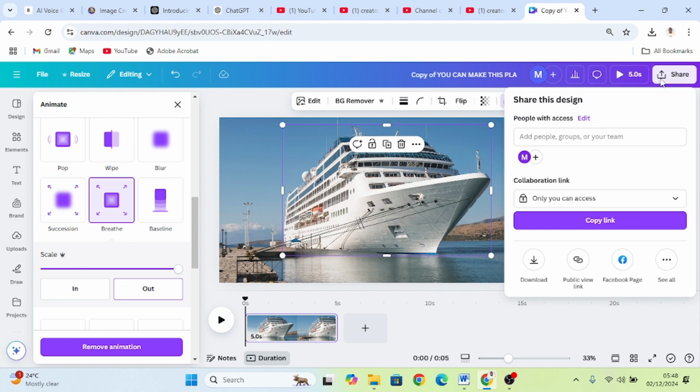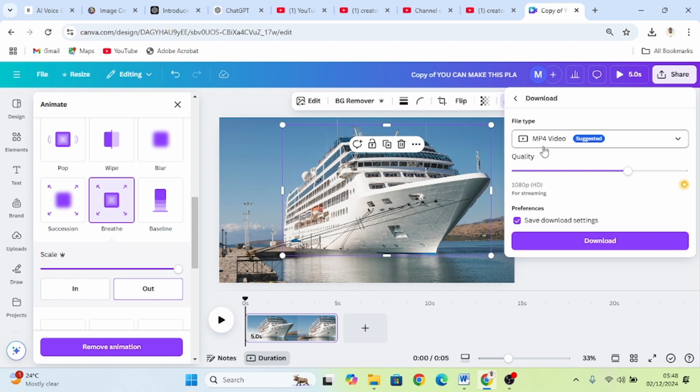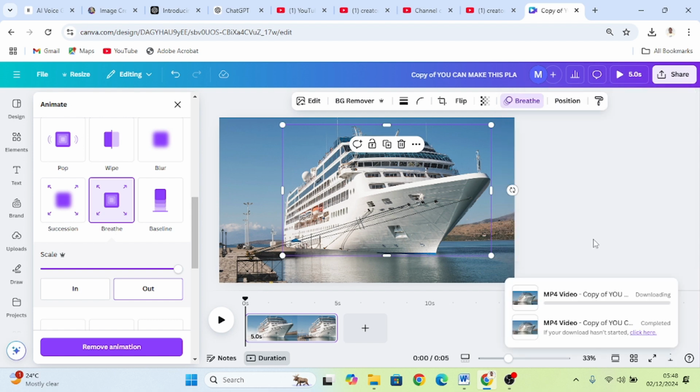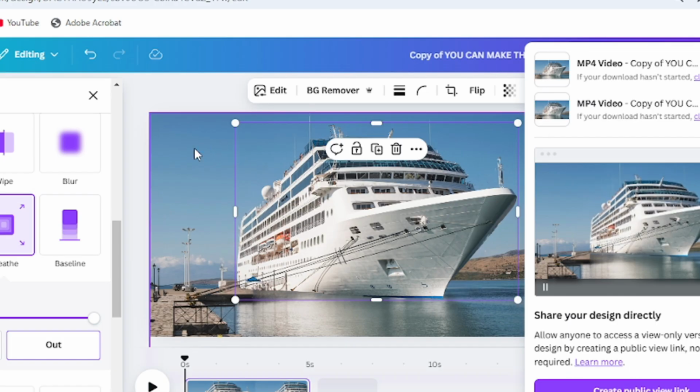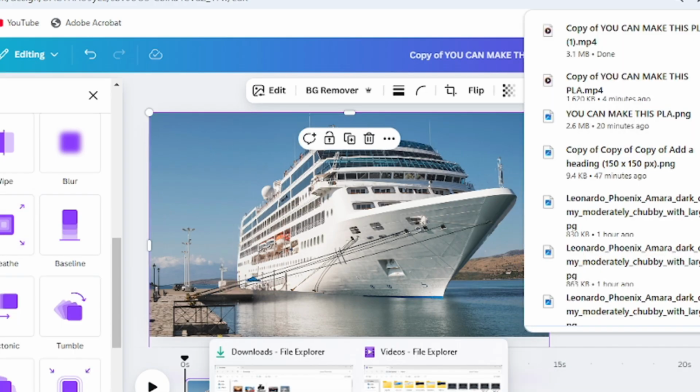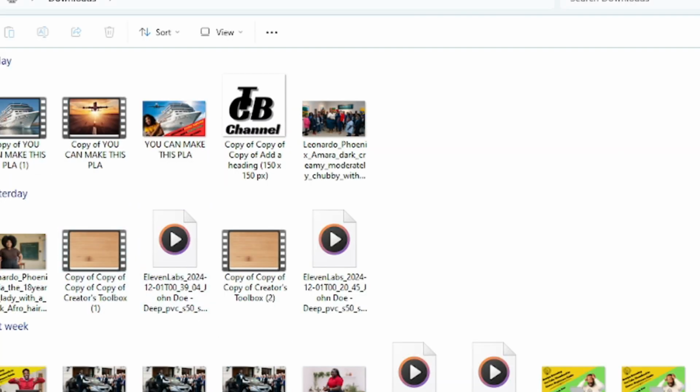Okay, let's download. Leave it in MP4 video. Download. And let's go to our download. What we have downloaded, we have created rather. So let's play what we have created.